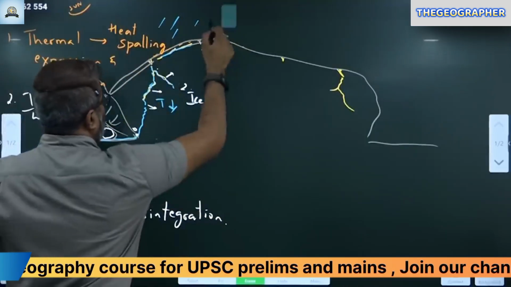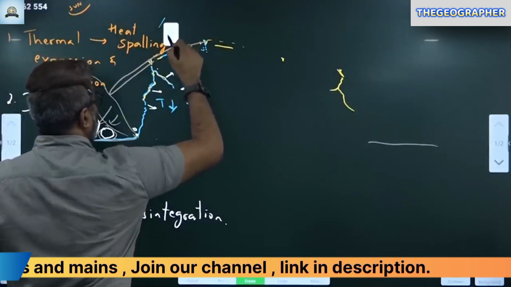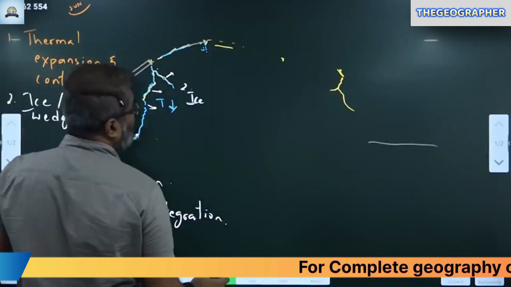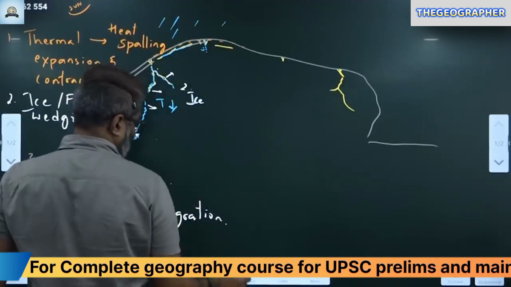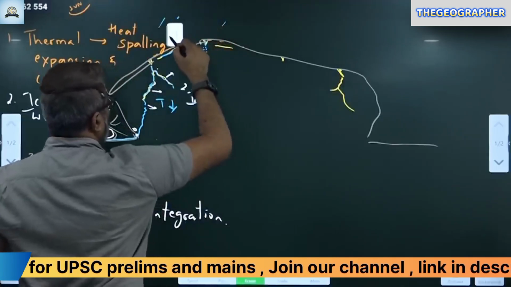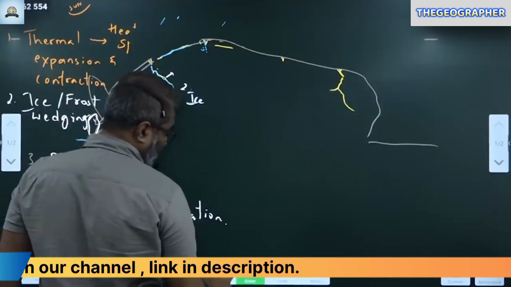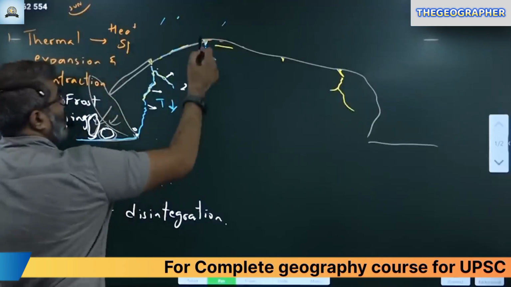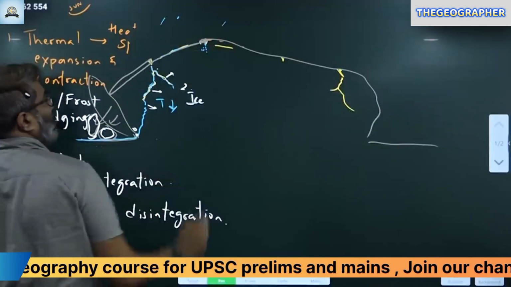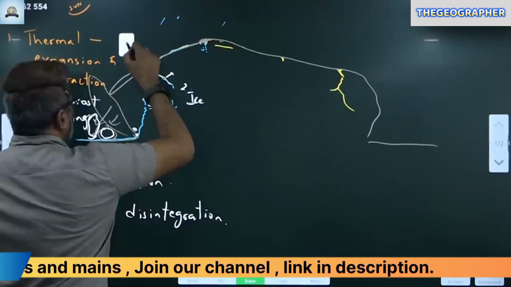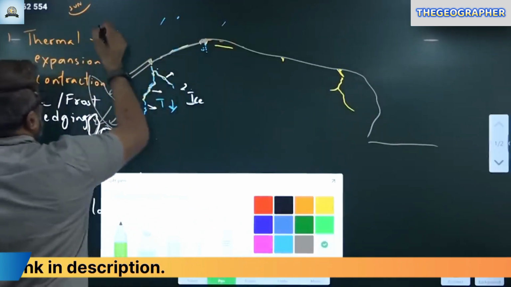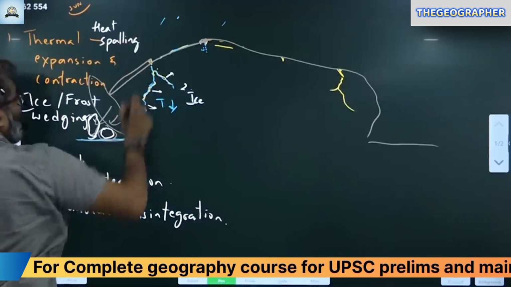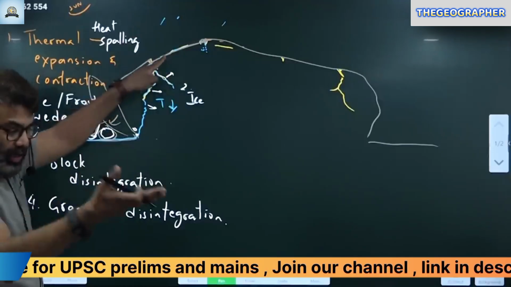Okay. So this I'll remove now. See, this piece of rock has gone down. See here now. See how it looks. This entire rock has come down. I'll write that here, exfoliation spelling. So what has happened now? You can see the strip of rock has come down like this.